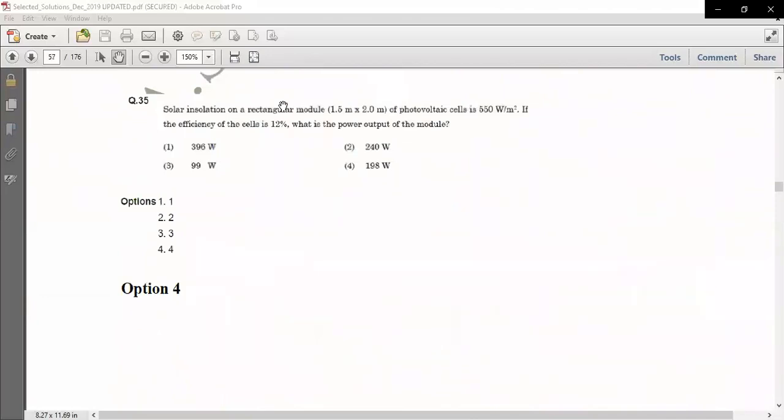Okay. Now let's move to a very good question, which is on the efficiency of a solar cell, and it's a very common question in the NTA exam. Many times it has been asked. So it's a very general question.